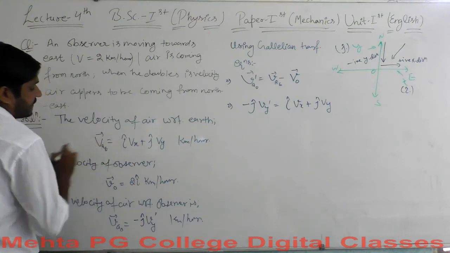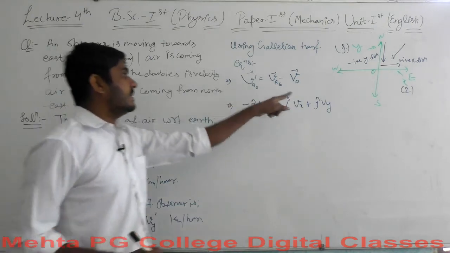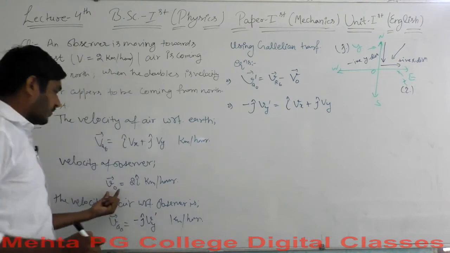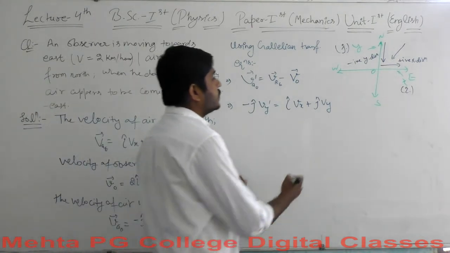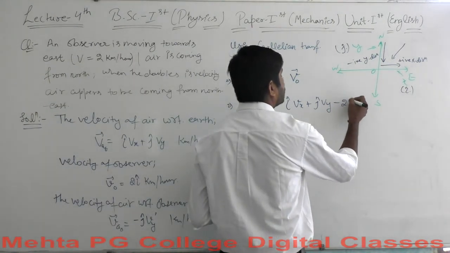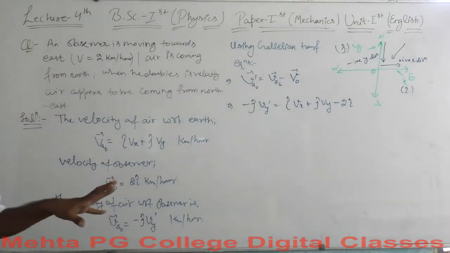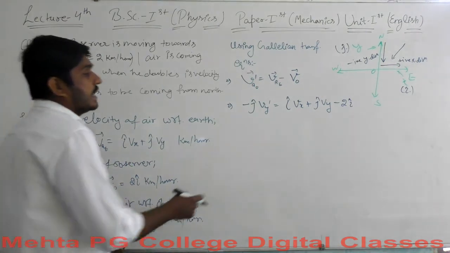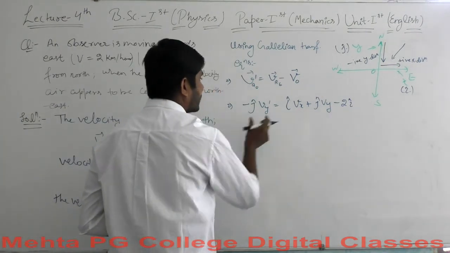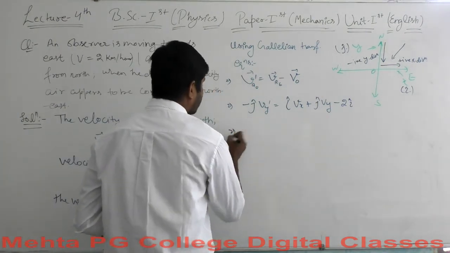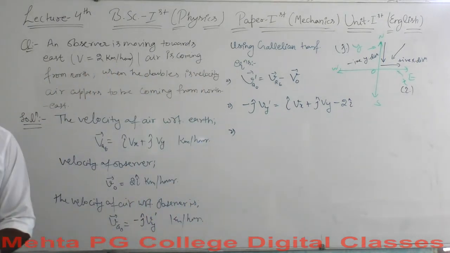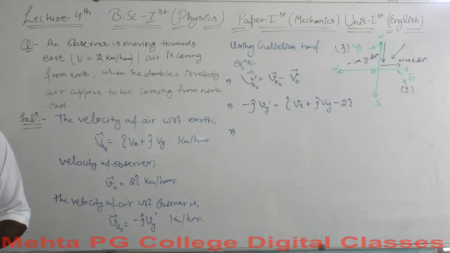Velocity of air with respect to earth, I have written it here, minus our velocity of observer, which is 2 I cap. Okay, we have our values here. So keeping this one here and this one there, we will have our values: Vx is equal to 2 and Vy is equal to minus Vy dash.